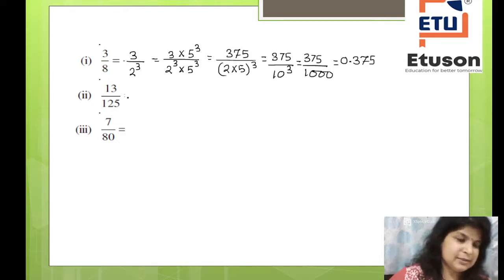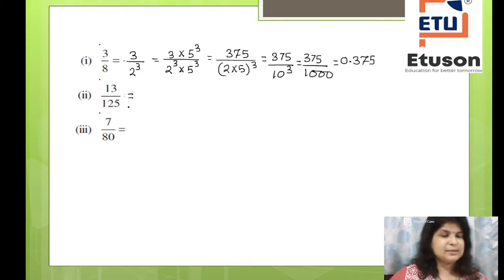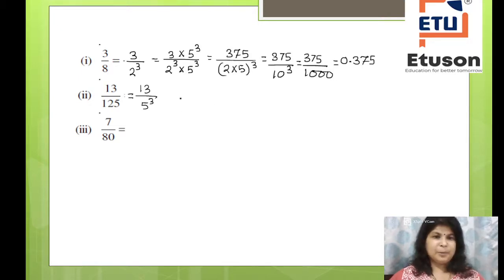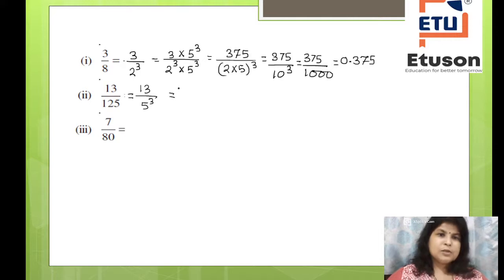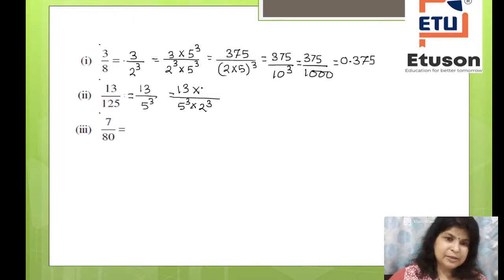Now let us consider the second bit. This is also the final answer you obtained in the second bit of your previous example. Correct or not? So now 13 by 125. I will write it in this form. Now you have 125, and 125 can be expressed in the form of 5 to the power 3. What needs to be multiplied with 5? What do we multiply with 5 to get 10? Multiplying by 2 gives 10. Now the power of 5 is 3, so you have to take the power of 2 also as 3. Simple. So 13 divided by 5 to the power 3 into 2 to the power 3, and in the numerator